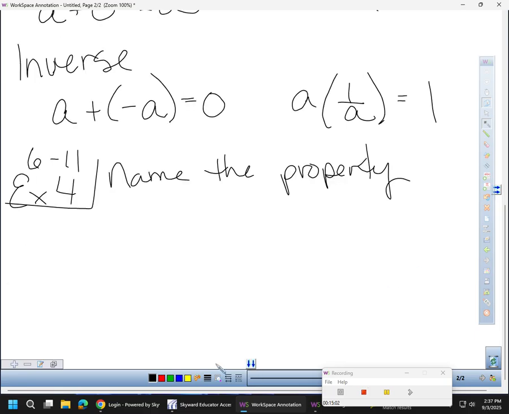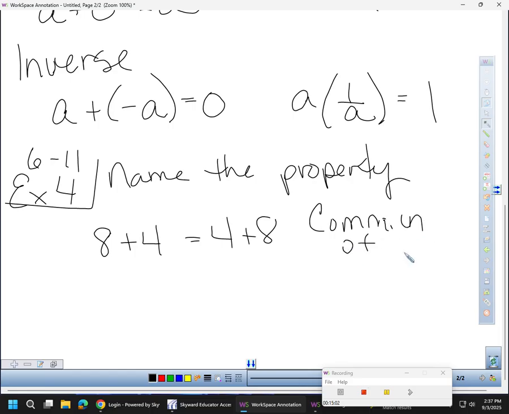Name the property. So let's say I give you, how about 8 plus 4 equals 4 plus 8. And I need you, now that you're in Algebra 2, we got to say both words. It's the commutative of addition.